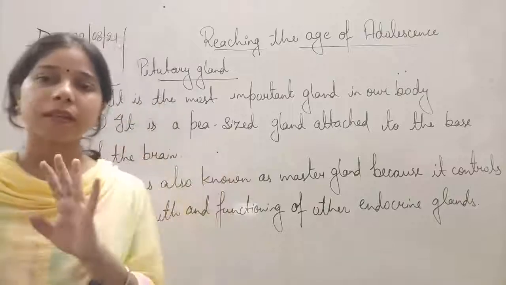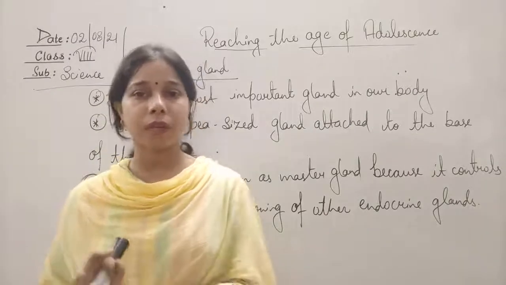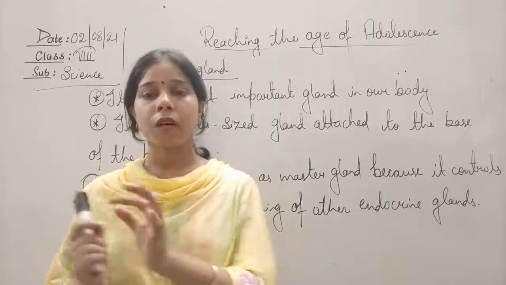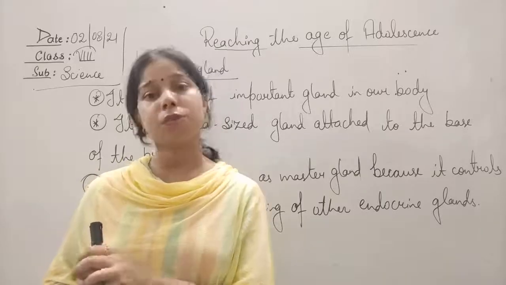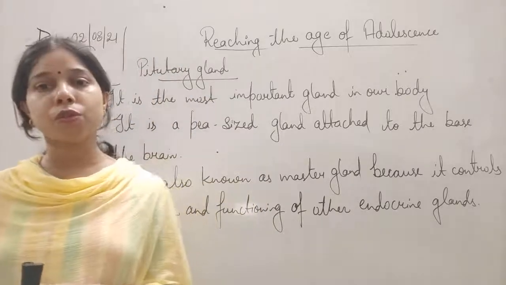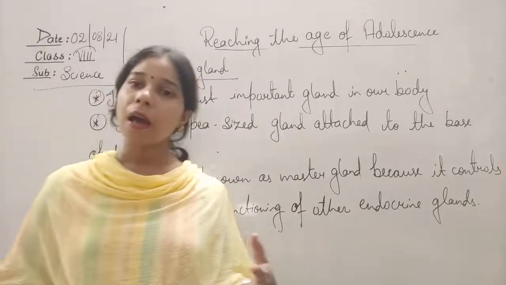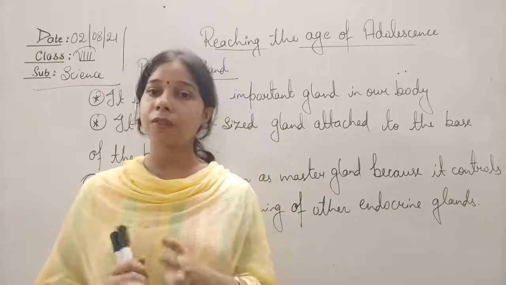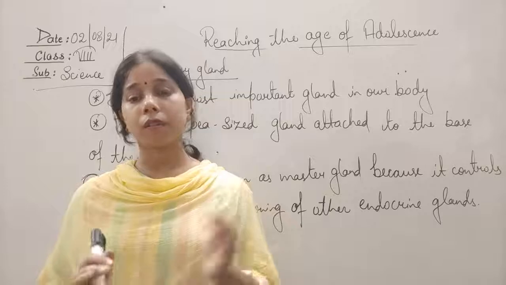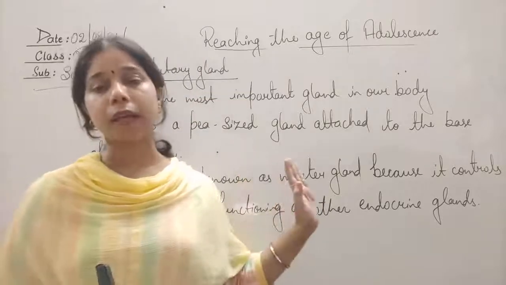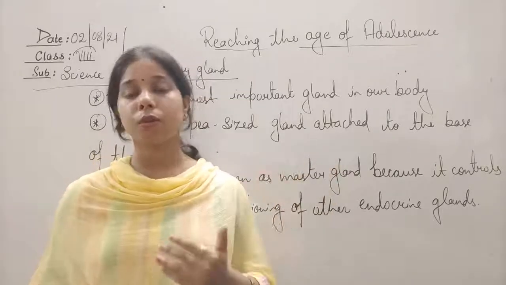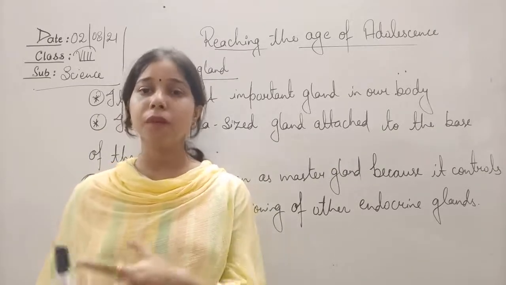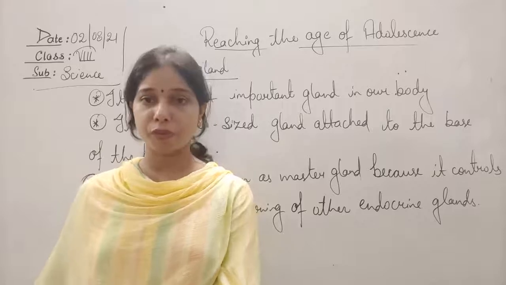You will find, students, that there is another name. When you look at the endocrine system, do not get confused. A hypothalamus kind of gland is also present. Yes, the hypothalamus is also present in the brain, and it gives information to the pituitary gland, and the pituitary gland works accordingly. But what we have to study in the chapter is limited to the pituitary gland. When you go to the higher section, you will come to know that the hypothalamus stimulates or regulates the function of the pituitary gland.